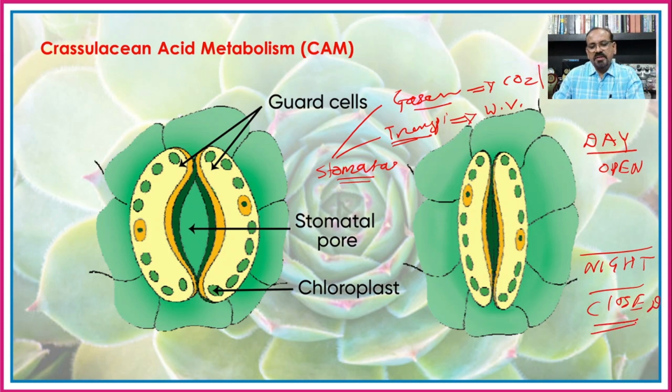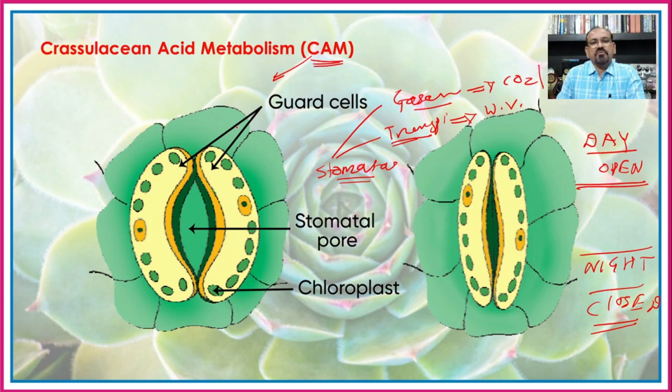So if we compare the different plants, again there is much more variation in the stomatal opening and closing that we have already seen in the earlier class. If we are talking about the plants which are known as the crassulacean acid metabolism plants, this name itself indicates the name of the family, that is the Crassulaceae.